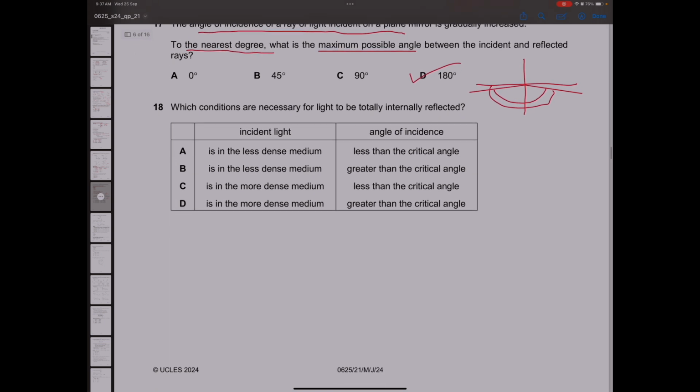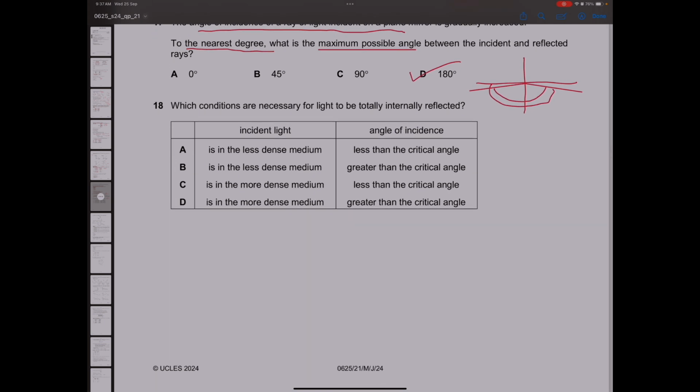Which conditions are necessary for light to be total internally reflected? For TIR, total internal reflections, there are two conditions that we need to be aware of. First of all, it always takes place from denser to rarer medium, not the other way around. Only denser to rarer medium. Then the angle of incidence should be greater than critical angle.